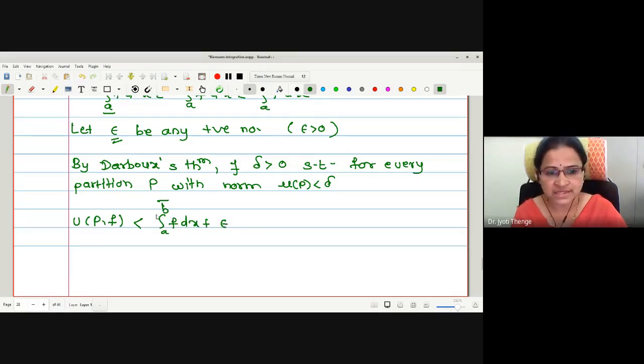But as we have written this upper integral equal to integration, may I replace upper integral by integration? Let me call this statement number 1.